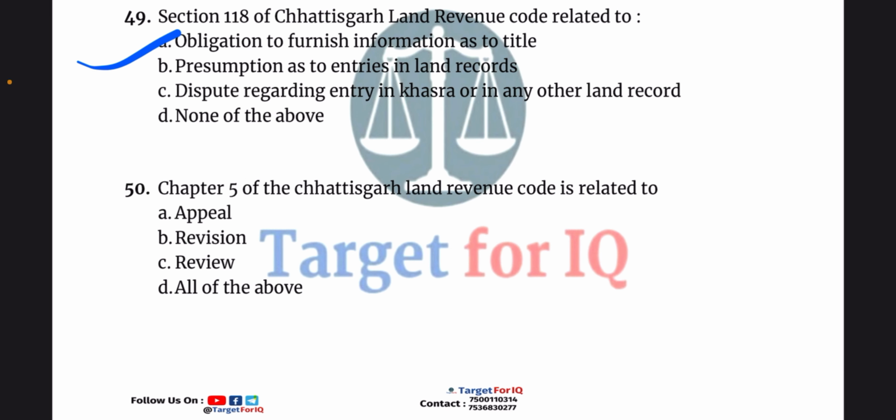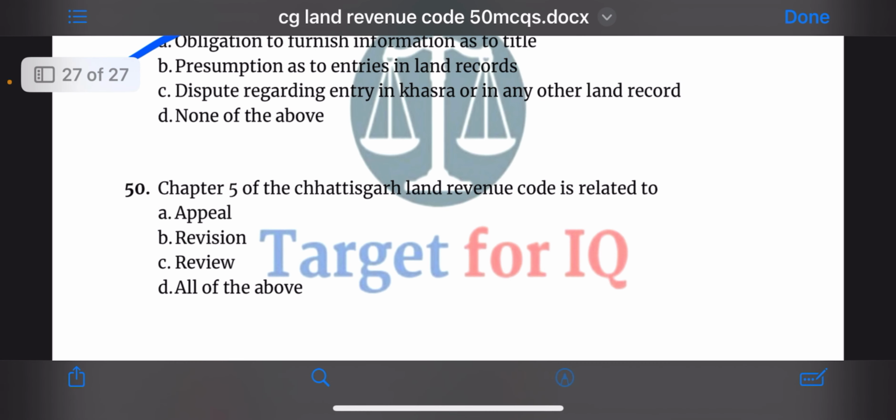And now the last question is, Chapter 5 of the Chhattisgarh Land Revenue Code is related to: A. Appeal, B. Revision, C. Review, or D. All of the above. The correct answer is option D.